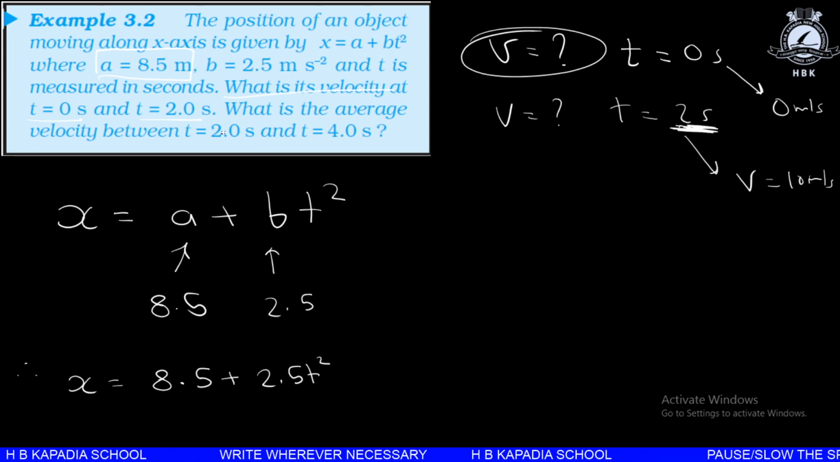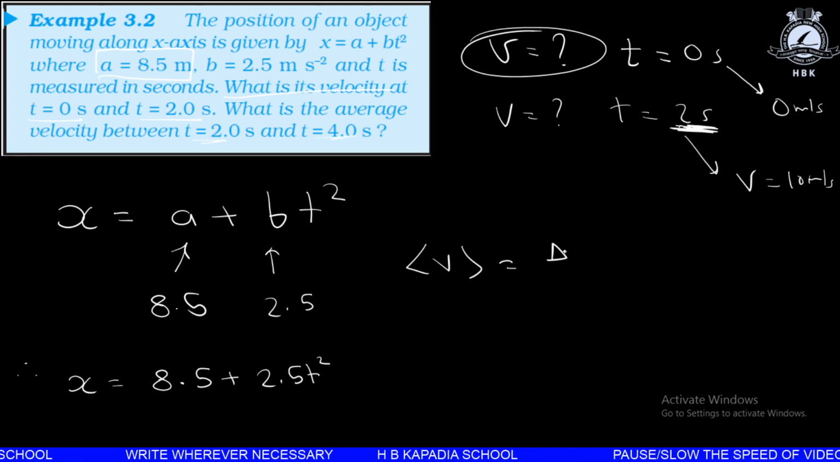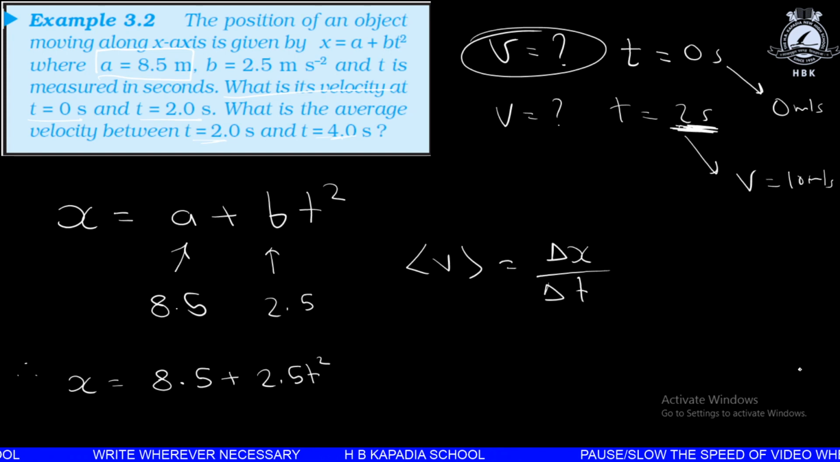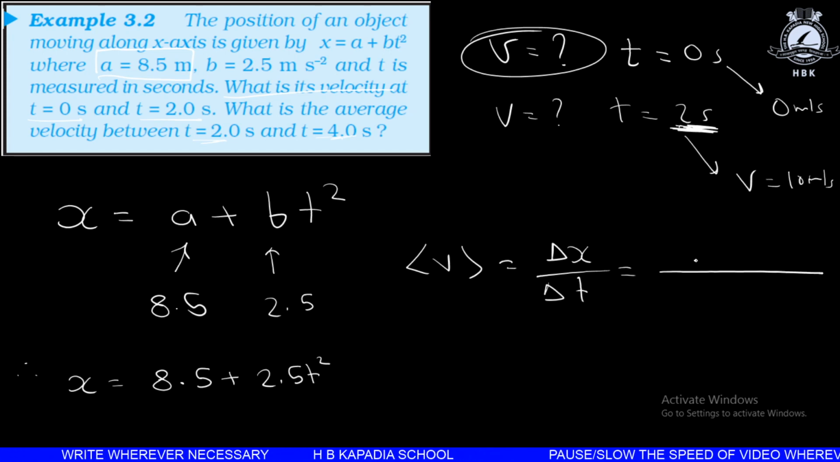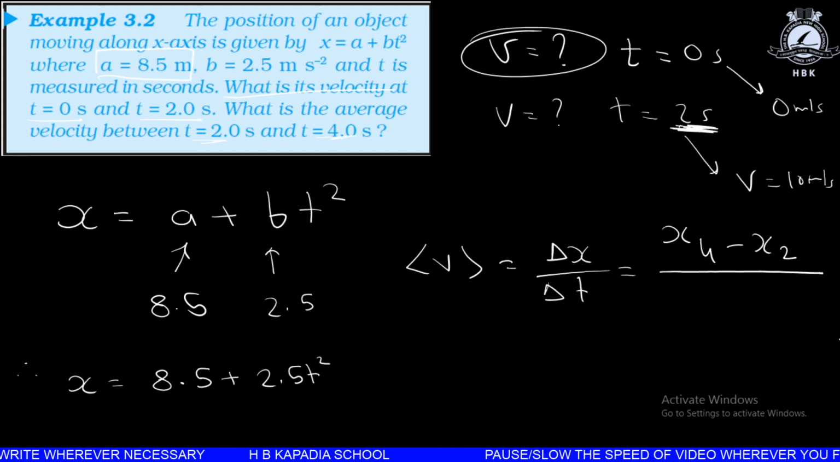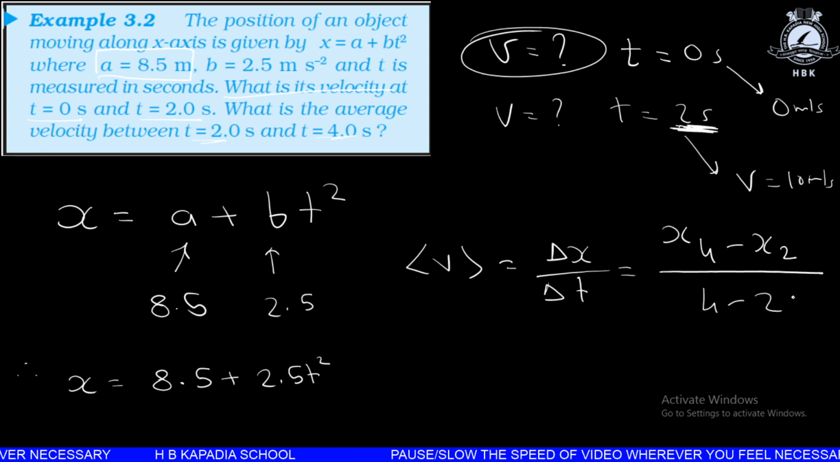Now the next question is, what is the average velocity between t is equal to 2 second and 4 second? We want to find out average v. Average v is equal to delta x by delta t, that is the change in position with respect to time. Change in position, we can say it is the position at 4 second minus position at 2 second by 4 minus 2. Why am I taking these values? Because it is already told over here what is the average velocity between 2 to 4 seconds. So we have to take the span of displacement from 2 to 4 seconds.